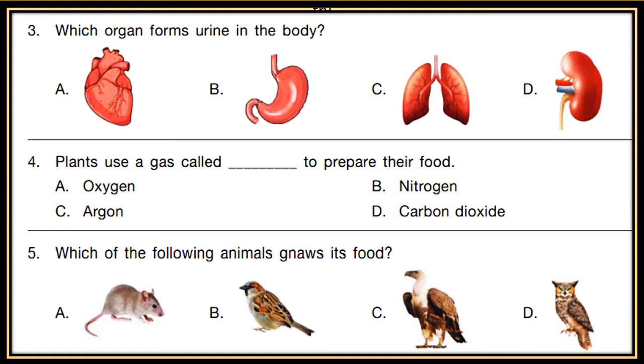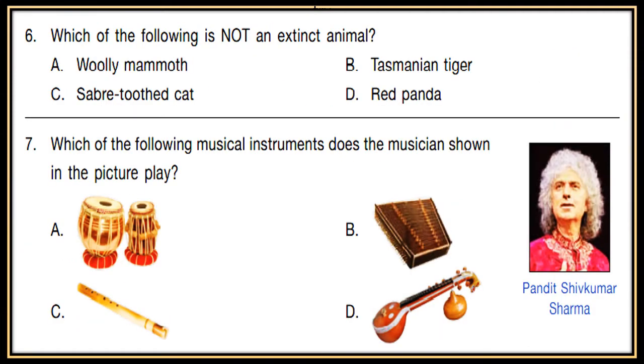Question 5th. Which of the following animals gnaws its food? Now see the picture and identify the animal. Which of the following is not an extinct animal? Woolly mammoth, Tasmanian tiger, saber-toothed cat, D. red panda. So which is not an extinct animal?